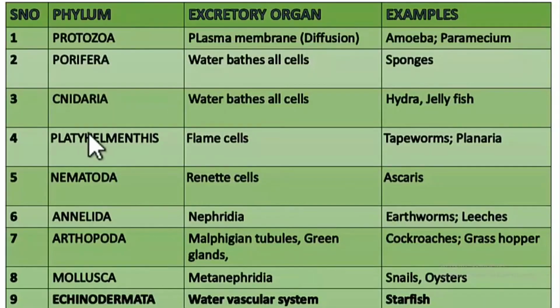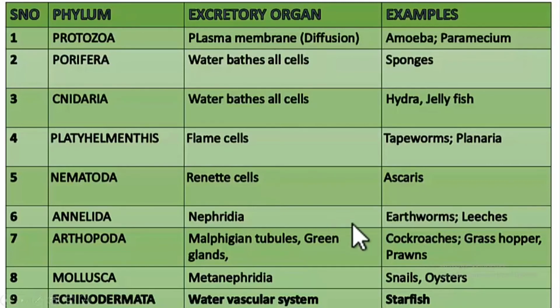Now the next phylum is Arthropoda. Arthropoda means, arthro means joint, poda means leg, right? So they are joint-legged animals, and it is the largest phylum in invertebrates, which includes a variety of organisms that live in various habitats like soil, air, water, etc. Examples are cockroaches, grasshoppers, prawns, scorpions, spiders, mosquitoes, etc.